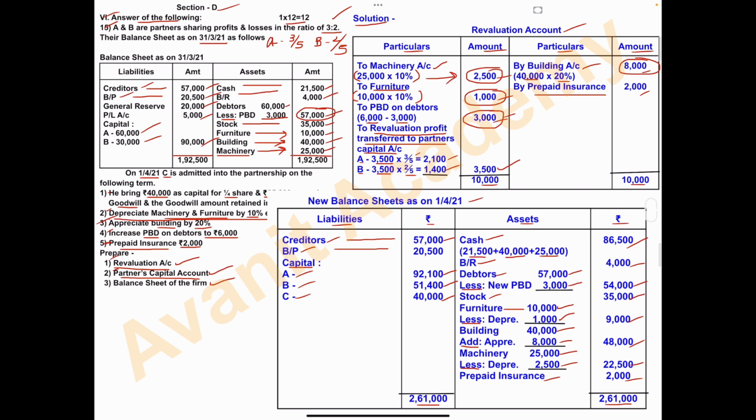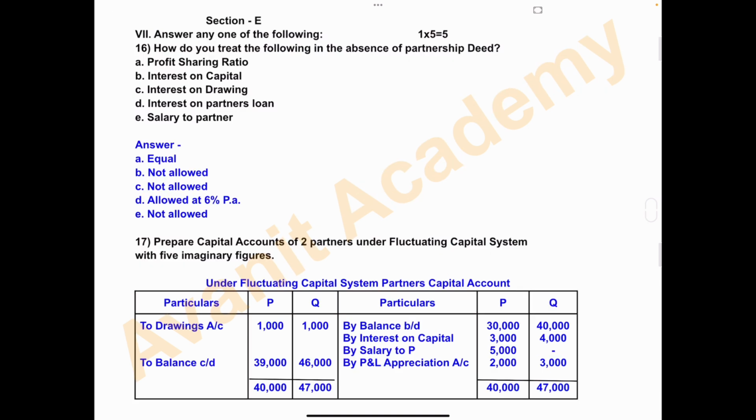Got this problem? If you have any doubts, please write in the comments. This is the last one, section E, in that 7th. Answer any one of the following. Okay, 5 marks question. 2 questions they have given. In that you have to answer any one.